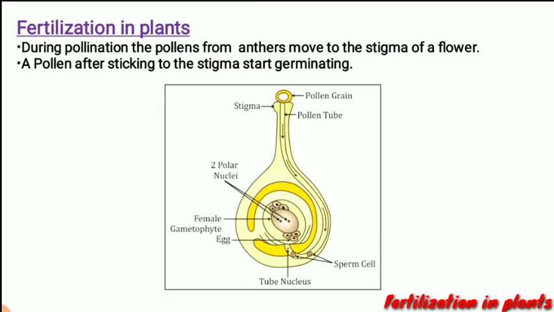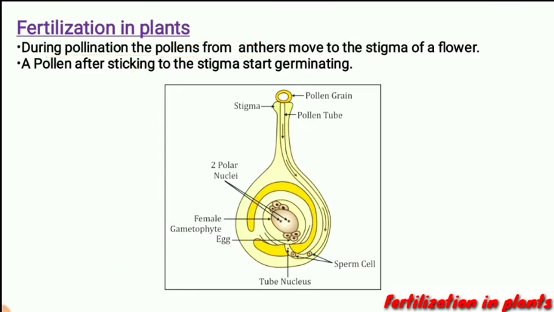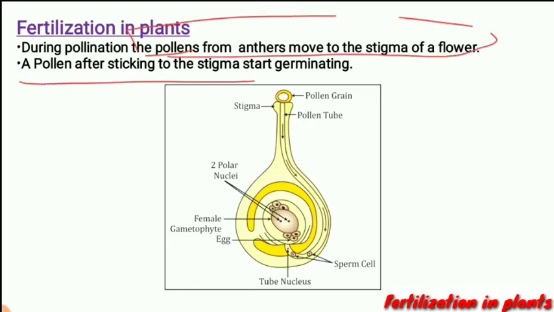See children, you know that during pollination, the pollens move from the anthers to the stigma of a flower. Suppose you regard a flower, then from the anthers the pollens move to the stigma of a flower. If you have not seen the previous videos, see them to get a better understanding of the related topics.